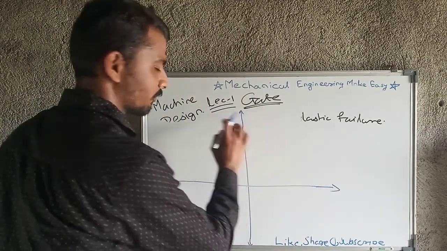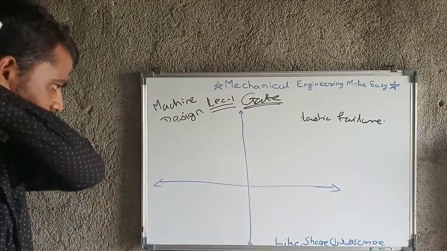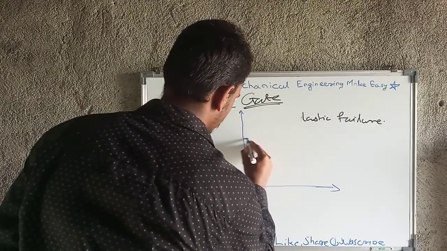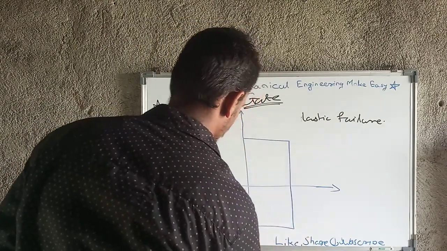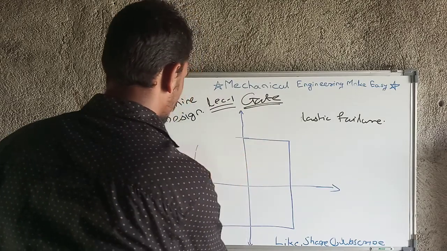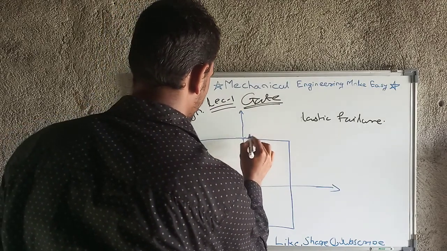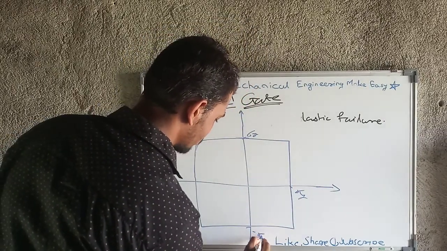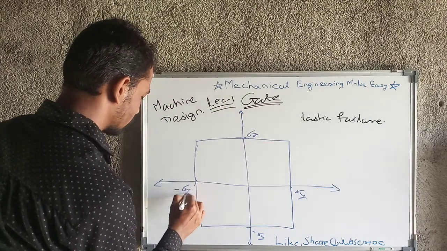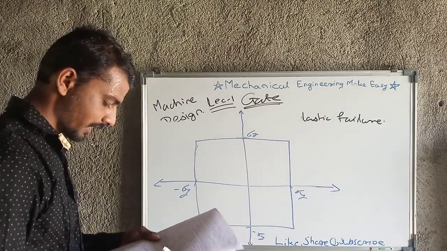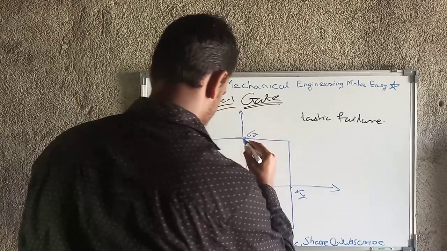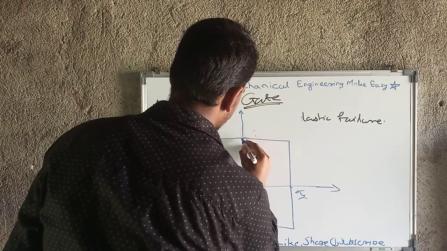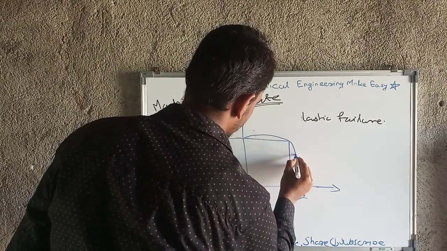These are the x axis and y axis. On that we are going to denote the stress parameters. There will be one square which will have the value of sigma y here, here also sigma y, here minus sigma y, and here also minus sigma y. Next will be the ellipse, and this ellipse shows the distortion energy theory.